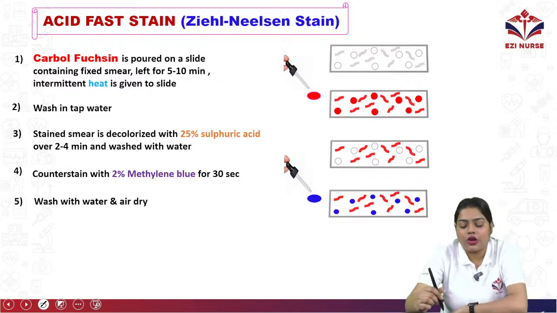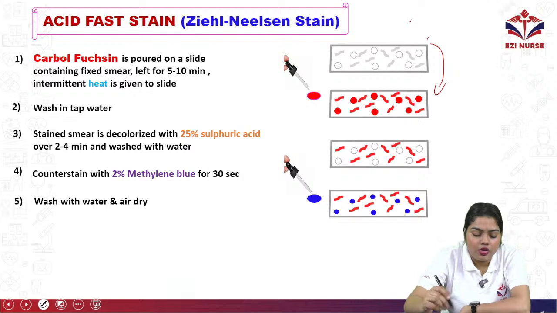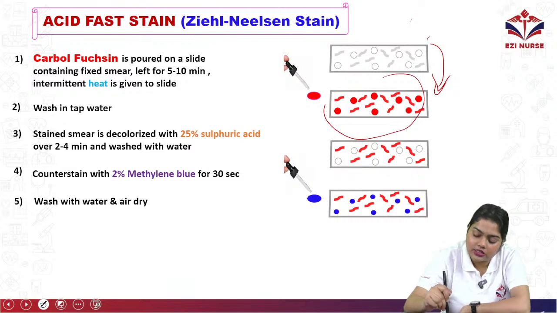Okay, so what's happening? First we stain with carbol fuchsin. Then it will stain all the cells red. Then again we put the sulfuric acid, so except for these bacteria, the other bacteria will lose the stain.